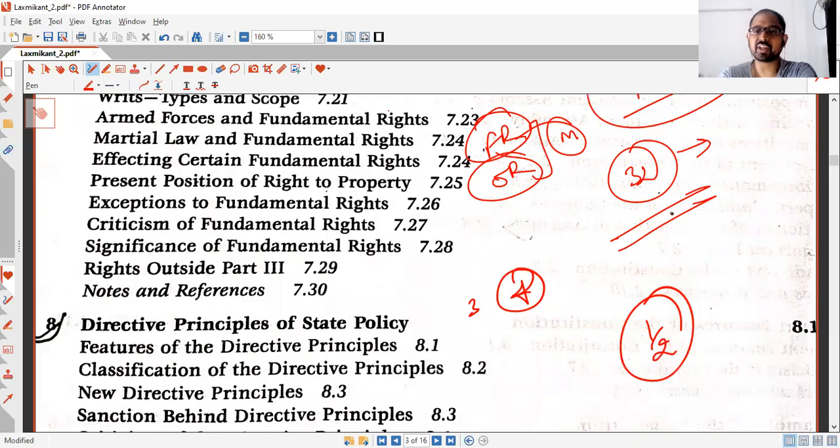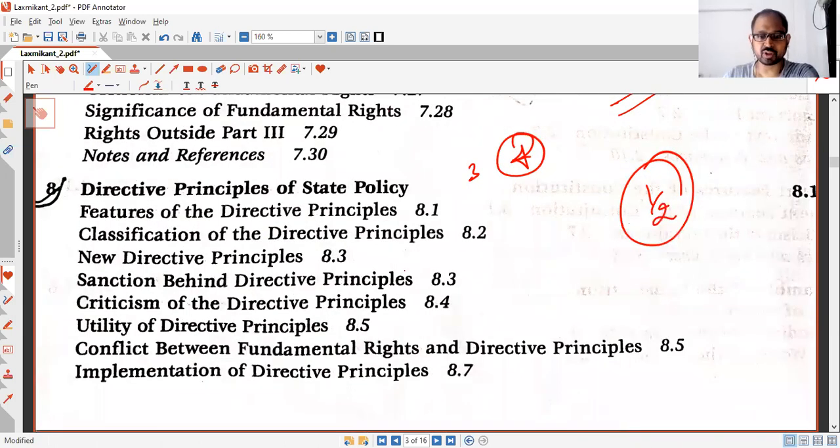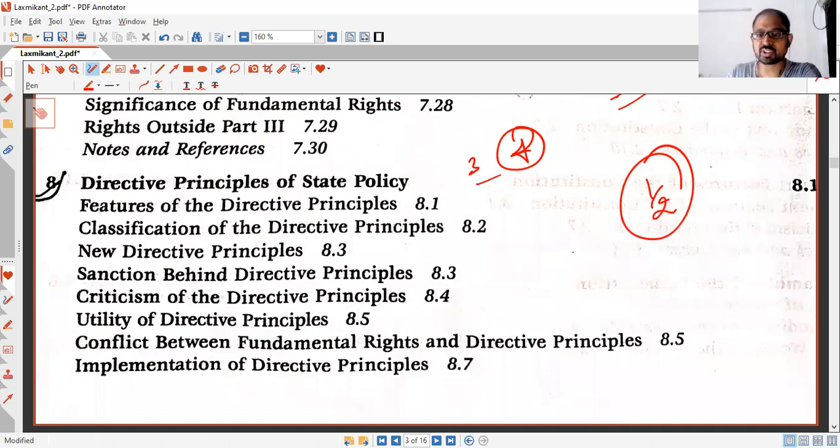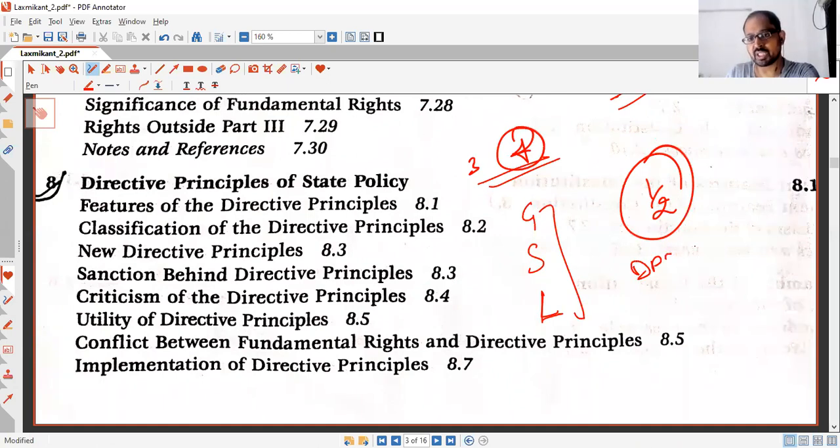Then DPSP, Directive Principles of State Policy, we are talking about. This is a 3-star chapter, again a bit important. So what you need to know is the Gandhian, socialist and liberal principles and what their origin is, and then the controversy of DPSP versus fundamental rights, this conflict. So various cases you need to know. This must not take more than half an hour to revise.